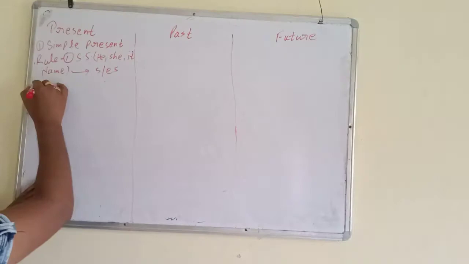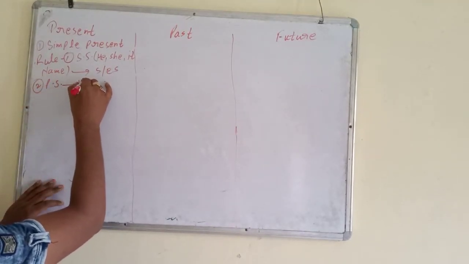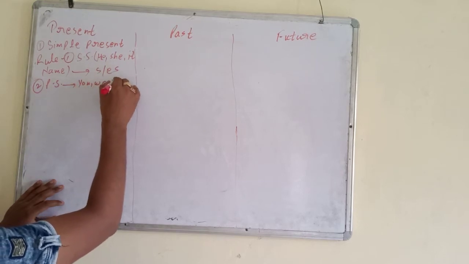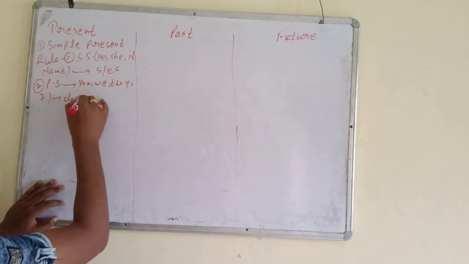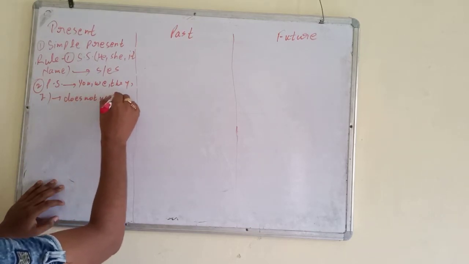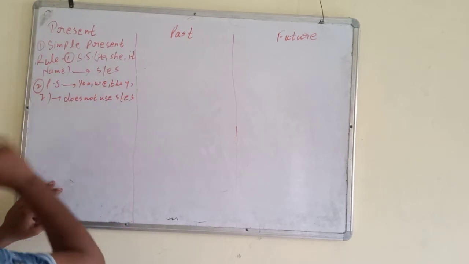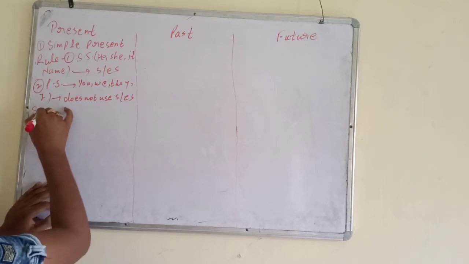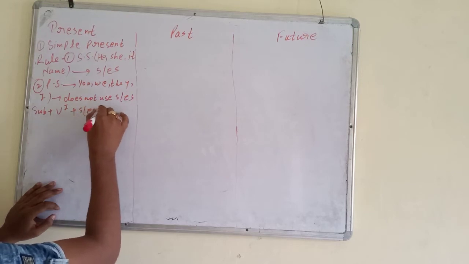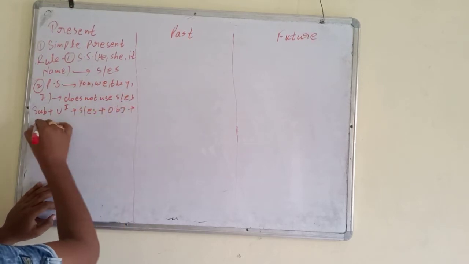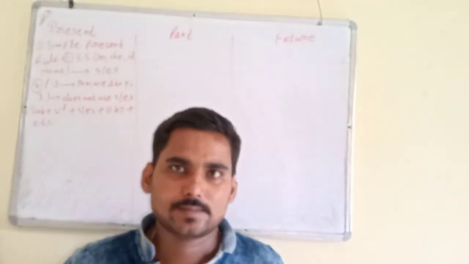Second, with plural subject means you, we, they, and I. We do not use s or es with base form of the verb. Rule: subject, base form of the verb, s or es, object, other word, and full stop. This is the rule for affirmative sentences.